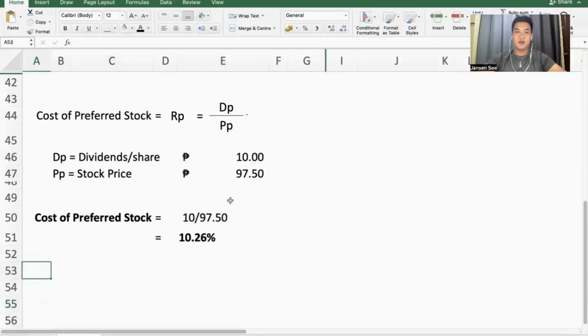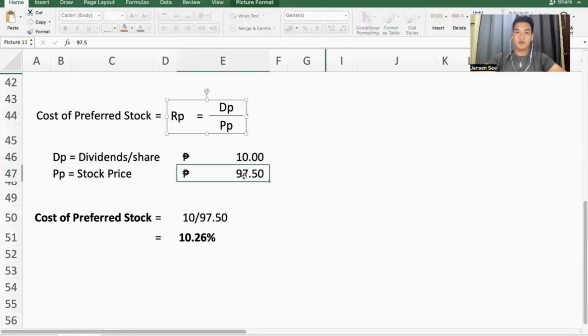In this Excel file, I have here the computation of cost of preferred stock, which can be considered as cost of equity. For the cost of preferred stock, the computation would be cost of preferred stock is equal to DP, which is dividends per share, which is the 10 pesos, and the stock price, which is the 97 pesos. Dividends per share divided by the stock price.